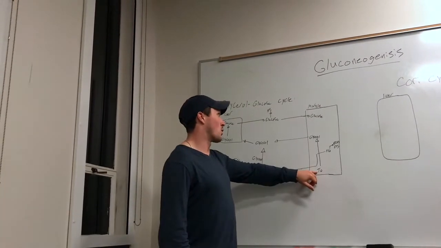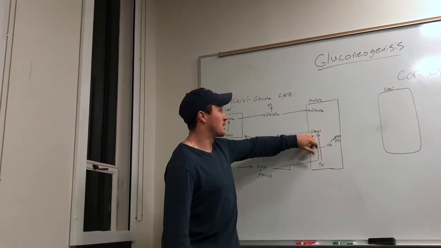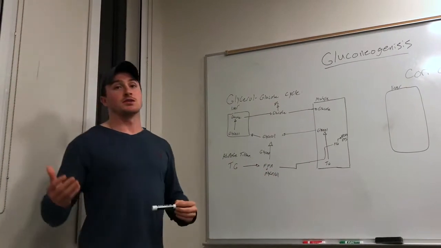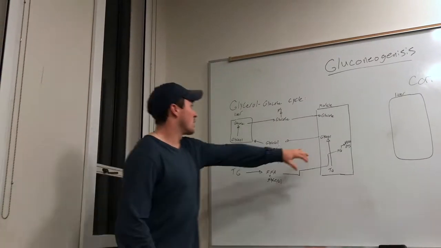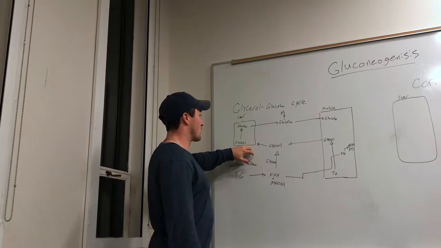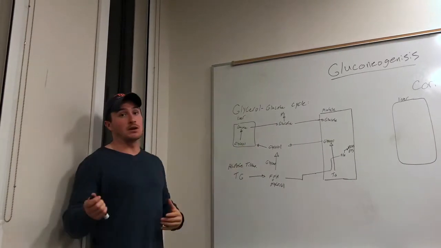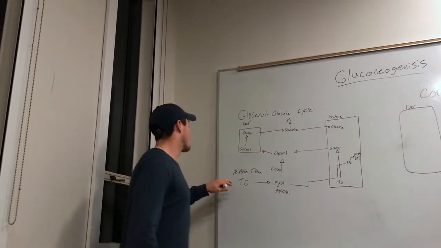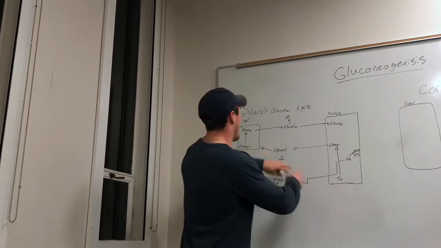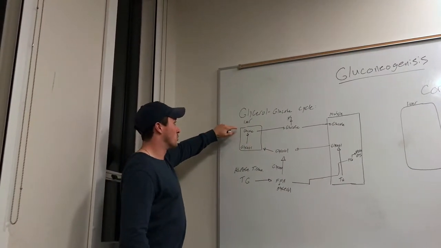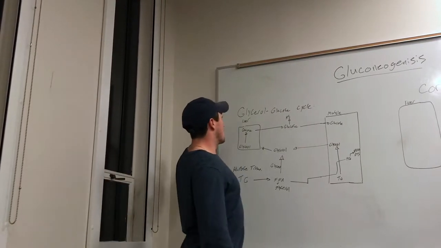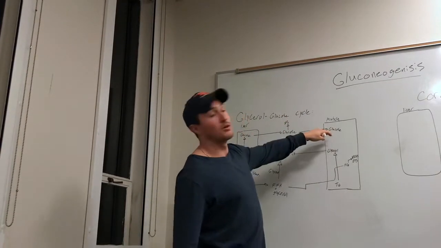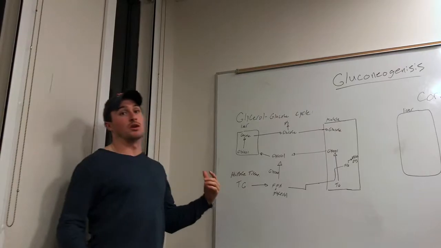But the triglyceride that's stored in that muscle breaks down into glycerol, because one of the big things about the Glycerol-Glucose cycle is that glycerol can't be used in the muscle right away. It's got to leave the muscle, go across to the liver through the bloodstream, and there it can be converted into glucose. So the glycerol from the muscle and the glycerol from the adipose tissue both enter the liver, get converted into glucose, and then can leave the liver, where glucose can be used for the nervous system, or it can go back to the muscle where it can be used as energy or stored as glycogen.